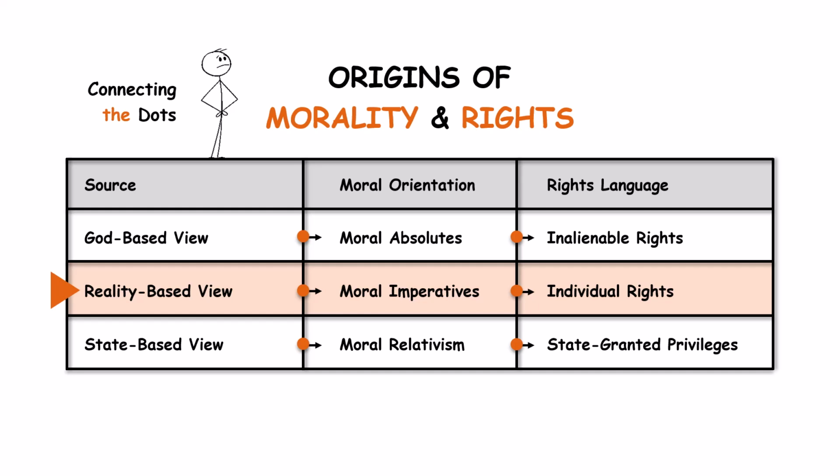In contrast, the reality-based view holds that moral imperatives and individual rights are discovered, derived, and provable, making them objective, not just subjective assertions rooted in religious faith or dogmatic creeds. The eternalist reality-based view is the only provable source of objective morality and rights because it's grounded in the primacy of existence, not the primacy of consciousness, like the God-based and state-based views.